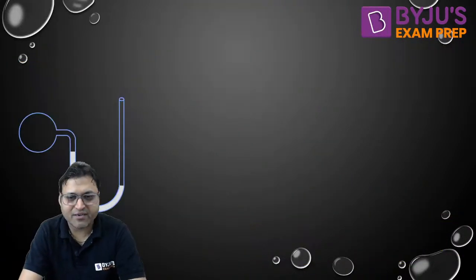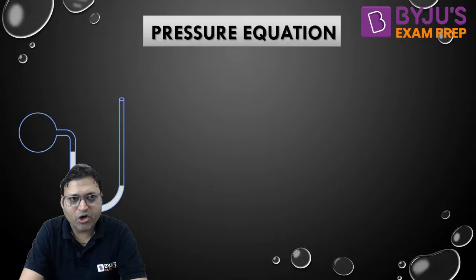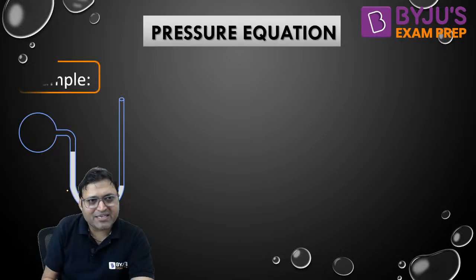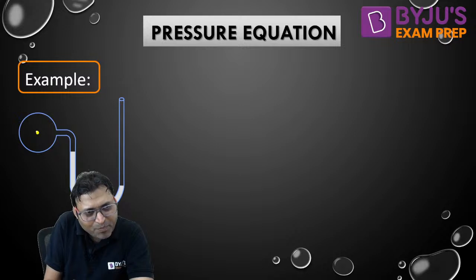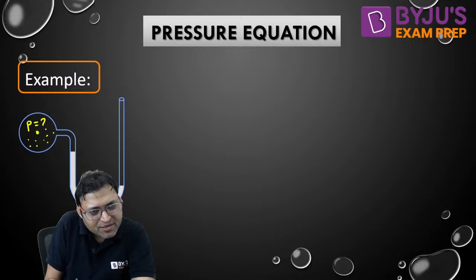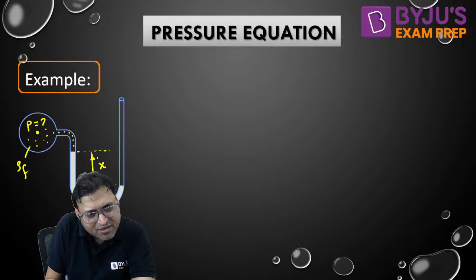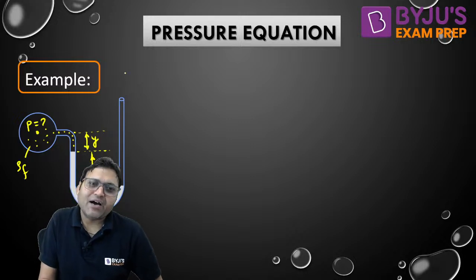Now it is your turn. Can you write the pressure equation for this? Can you find out the value of P? There is a fluid here, rho F. Here it is rho F, and this is the manometric fluid. And the manometric fluid deflection is always denoted by X. And this distance will be, let us say, y. This is y, and the other limb is open to atmosphere, P atm.